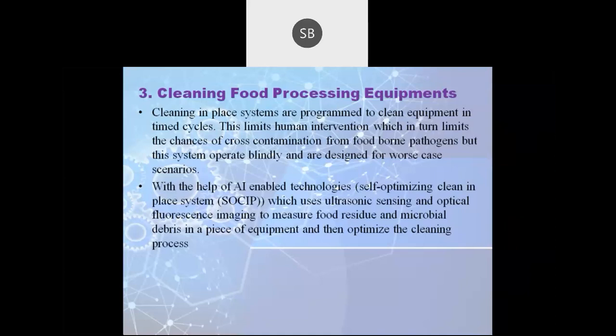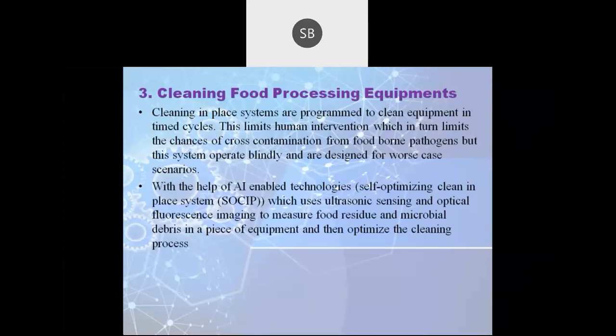In CIP, human beings mix certain chemicals in order to clean the equipment, isn't it? So there are limits for human beings, and there is a chance of cross contamination from foodborne pathogens. So this artificial intelligence can prevent this cross contamination and help human beings in achieving good cleaning.